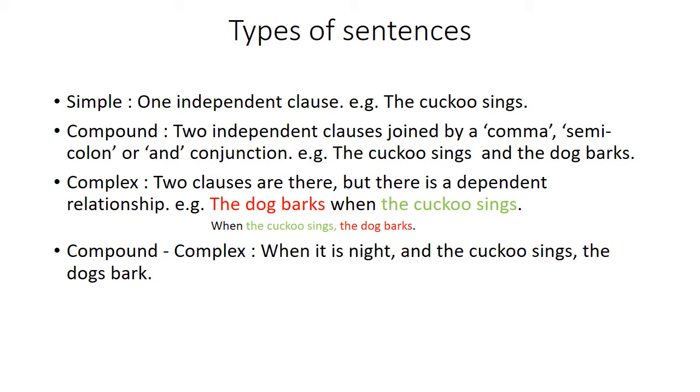When it is night and the cuckoo sings, the dogs bark. Sorry, plural form of dogs, so the verb is bark, the plural form of the verb. The dogs bark depending upon two factors: when it is night and the cuckoo sings.